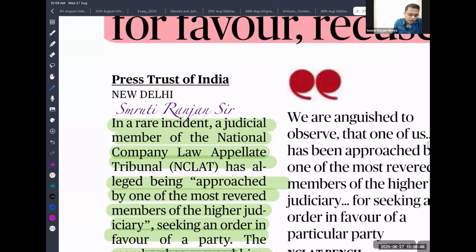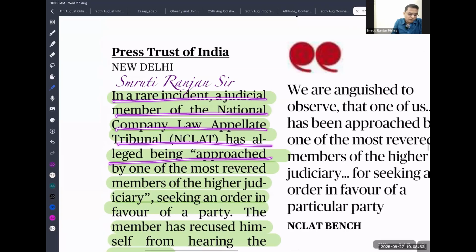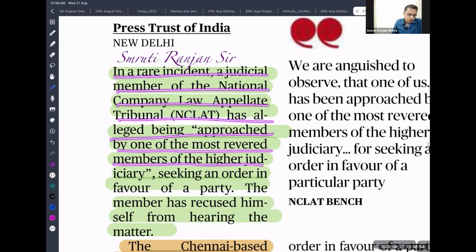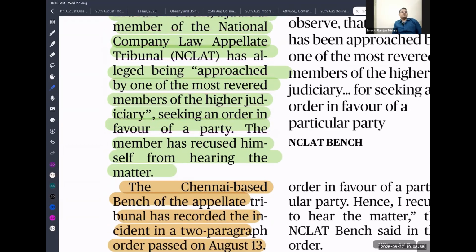A judicial member of the National Company Law Appellate Tribunal has alleged being approached by one of the most revered judges on behalf of a party. So this is what is serious in the judiciary. We are blindly following the judiciary, but what is the judiciary doing? We are worshipping our judges as gods, but what is this?